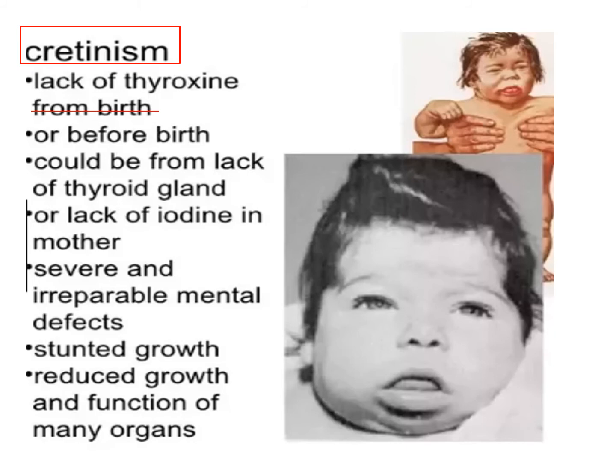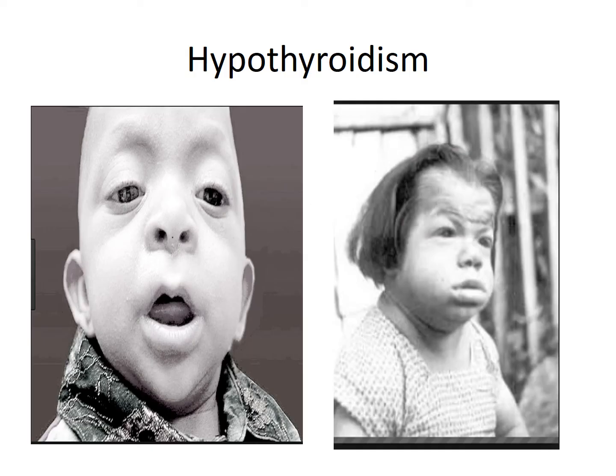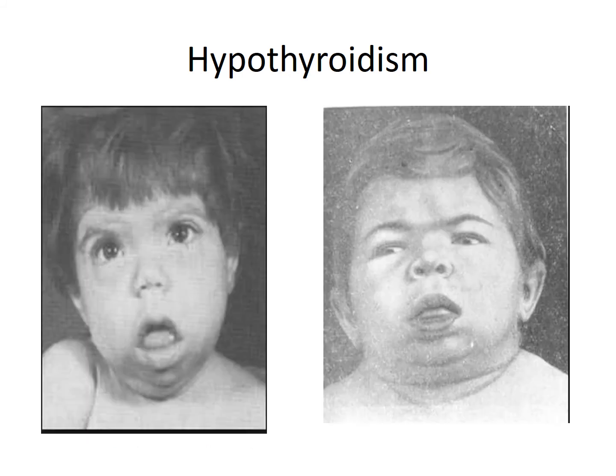The child has puffiness of face, depressed nasal bridge, large tongue, and the face is swollen. These are other two pictures of hypothyroid babies who have gone through the neonatal period. They are in the infancy or in the childhood age. They were not diagnosed early, and therefore the treatment was delayed. Delay in treatment beyond 6 weeks of life is associated with substantial risk of delayed cognitive development. This is another picture of hypothyroid babies.